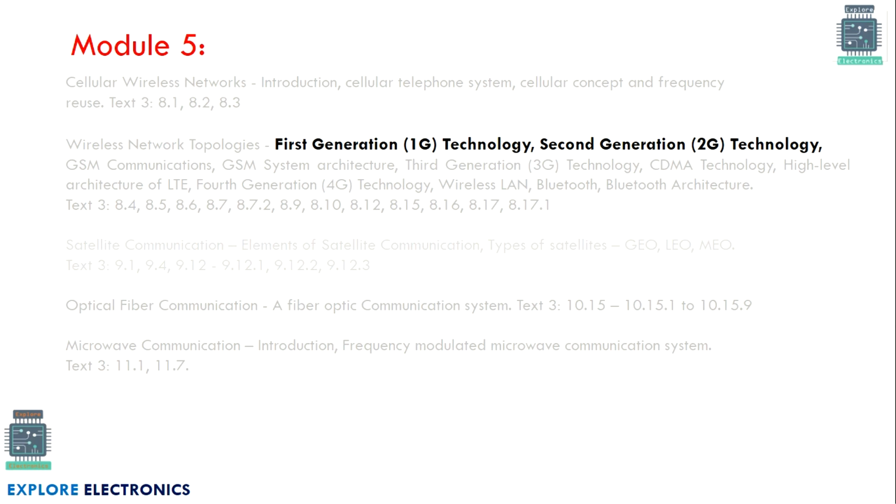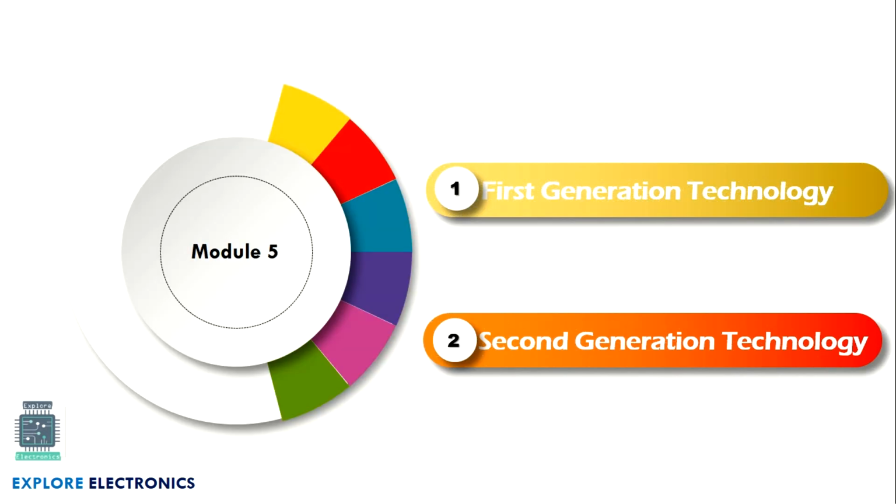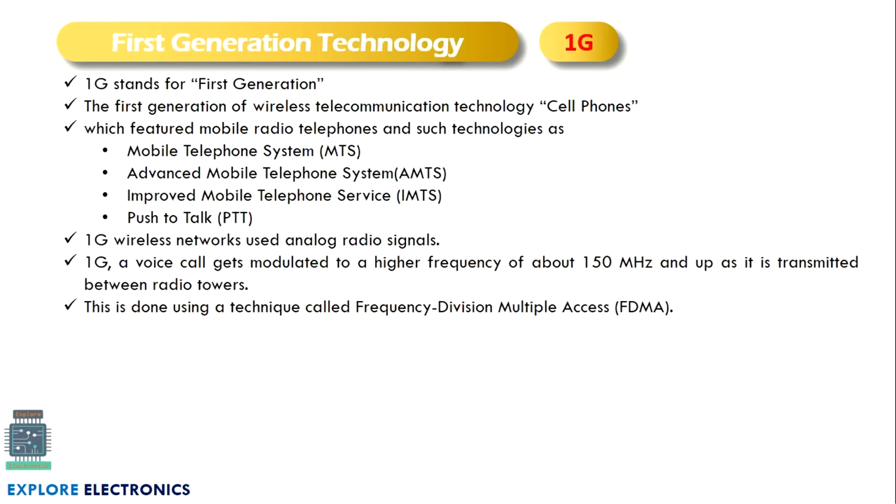In this video, let us get into the next concepts of module 5, that is first generation technology and second generation technology. What is first generation technology? This first generation technology is generally called 1G in wireless telecommunication technologies. We will be having 1G up to 5G. Out of these generations, the first generation will be represented as 1G. In this 1G, the concept of cell phones comes into picture.